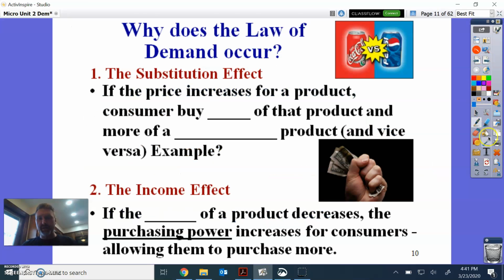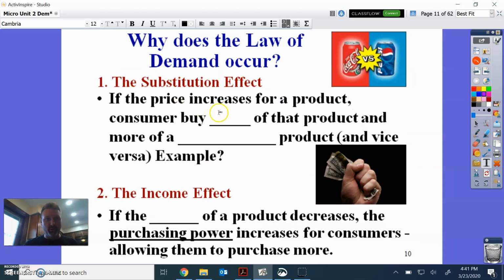Let's make sure we understand how this works going forward. If the price increases for a product, consumers will then buy less of that product and more of a substitute product. An example of this, guys, is real simple: Pepsi and Coke. When you go to Giant Eagle or a grocery store, you'll see a soft drink on sale of some kind. Something that has a substitute, people will jump into. It doesn't really matter at that point.